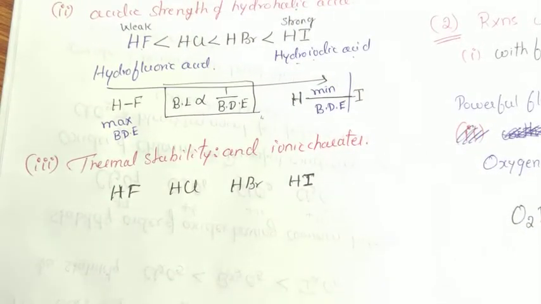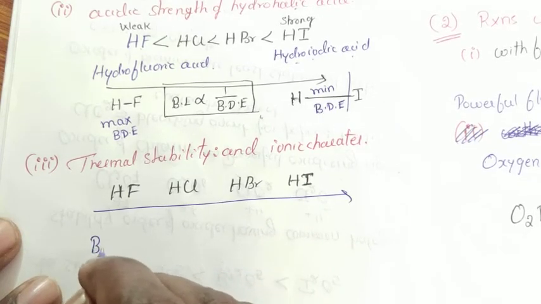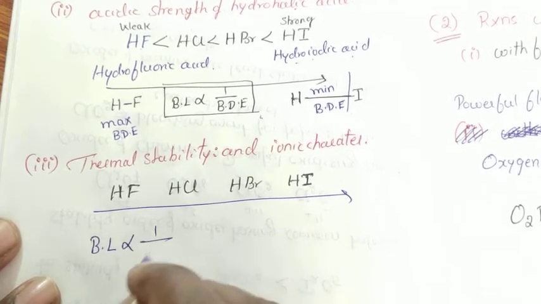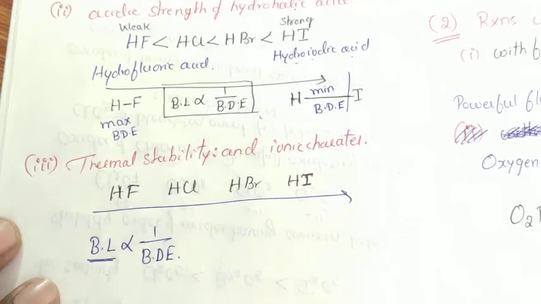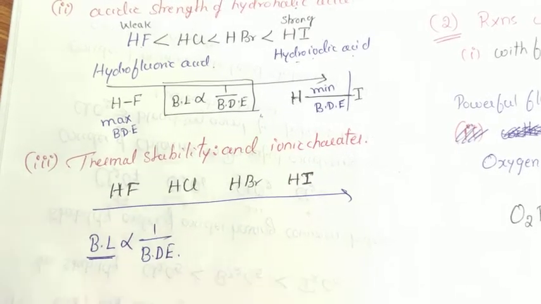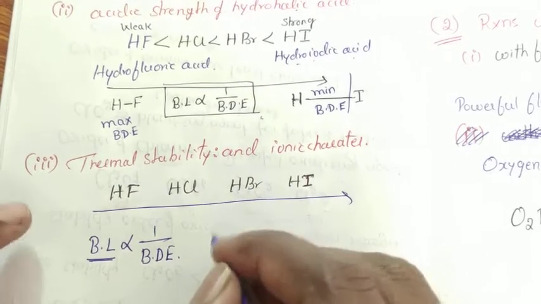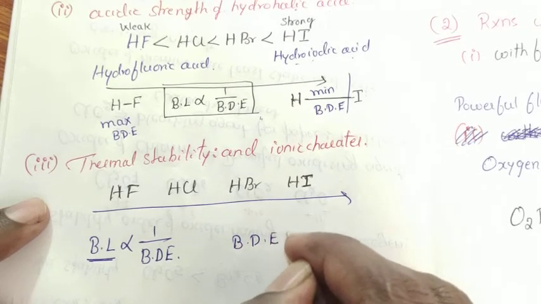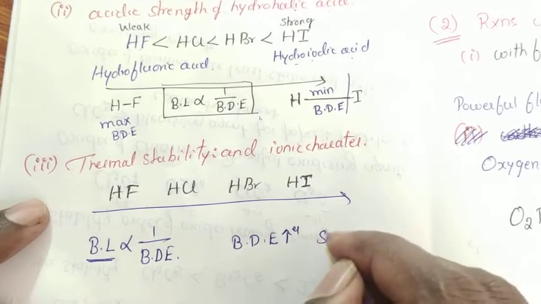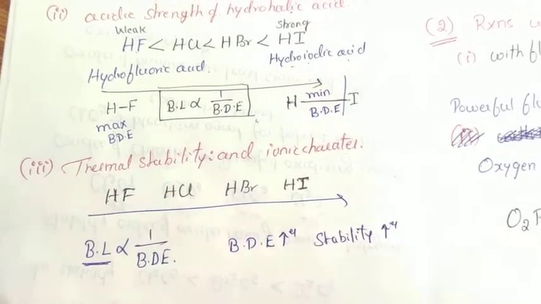Next, coming to thermal stability. Again, thermal stability we are going to explain based upon the concept of bond length with respect to bond dissociation energy. Lesser the bond length, greater the bond dissociation energy; greater the bond length, lesser the bond dissociation energy. As bond dissociation energy increases, stability also increases.